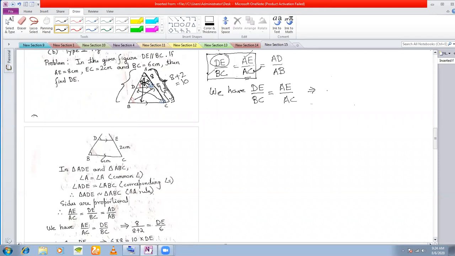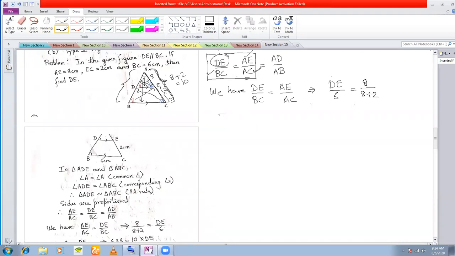Now let's put the values. We have to find out this DE. So I will write DE as it is. BC is 6 centimeters. AE is 8 centimeters and AC is 8 plus 2.